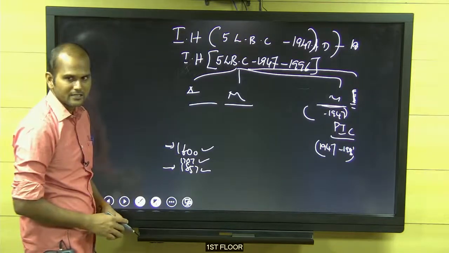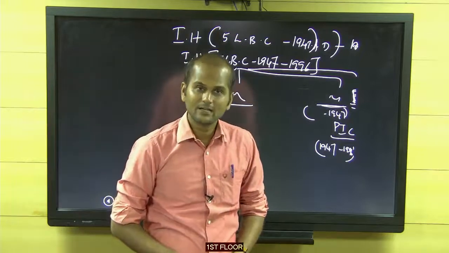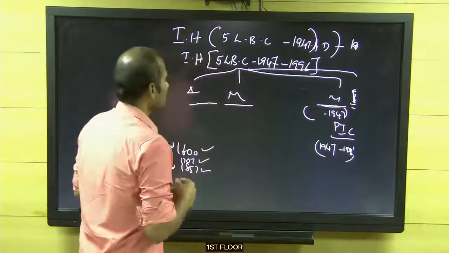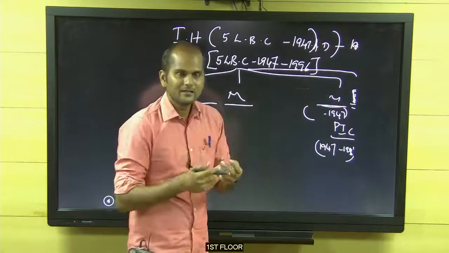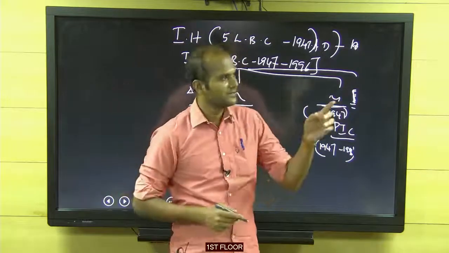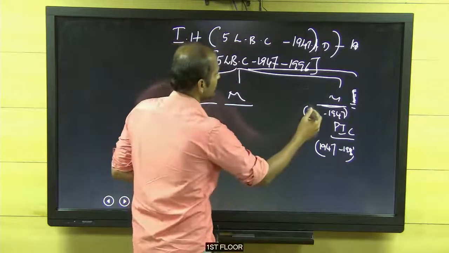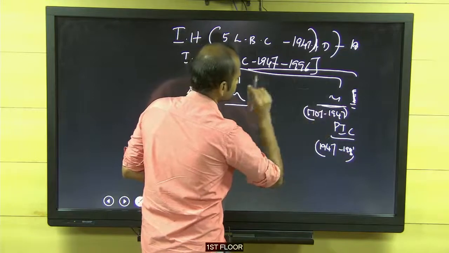This girl would study 1757, also correct. So each person would study a different era for modern India. Then UPSC would take different questions, because for him modern India is different. For him modern India is different. No, what is that? The starting, you write it: 1707.